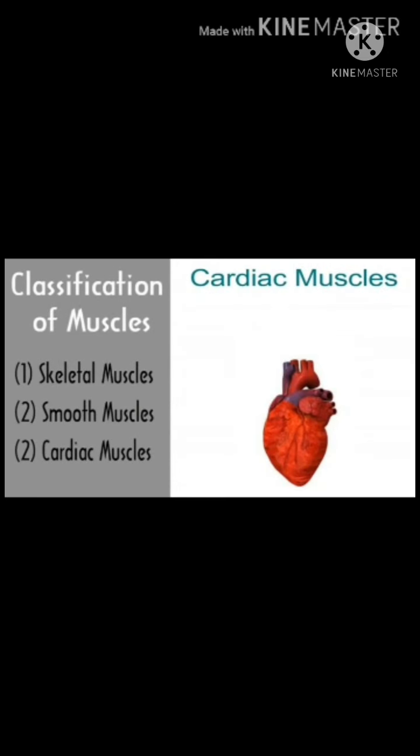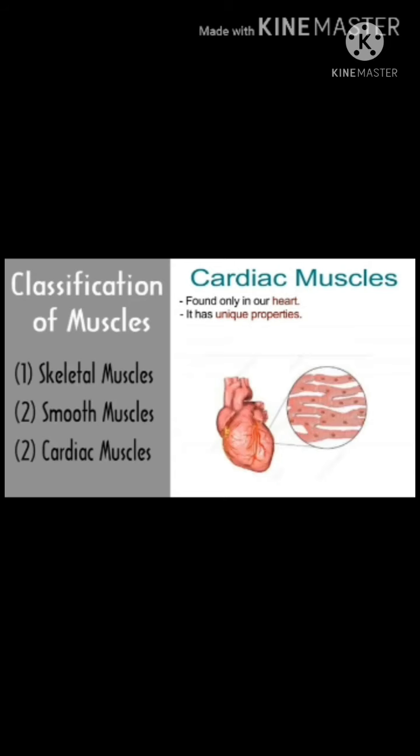And the next is cardiac muscles. Cardiac muscles are found in our heart. These muscles are totally different types of muscles. They have unique properties. They are also called branched striated muscles. There are stripes in these muscles as in voluntary muscles.